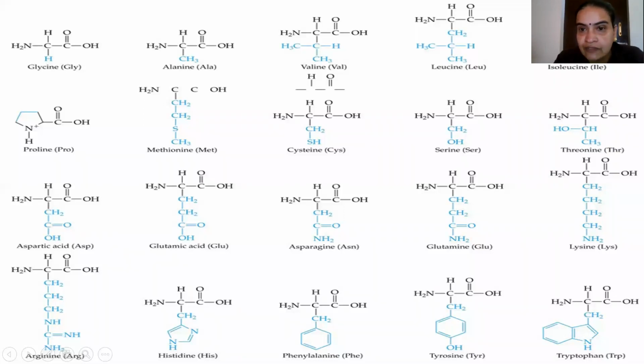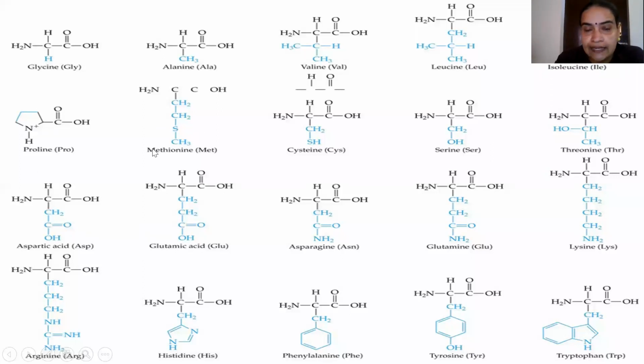Then isoleucine, which is an isomer. Then proline, the imino acid which I told you about. You can see here it is an NH group, not an NH2 group. If NH2 is not there, it is converted to an imino group, NH. This is the only imino acid, not an amino acid. So this is the structure of proline.